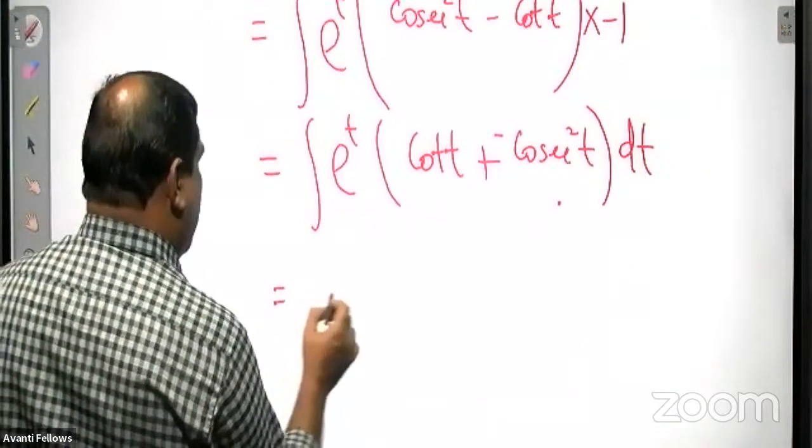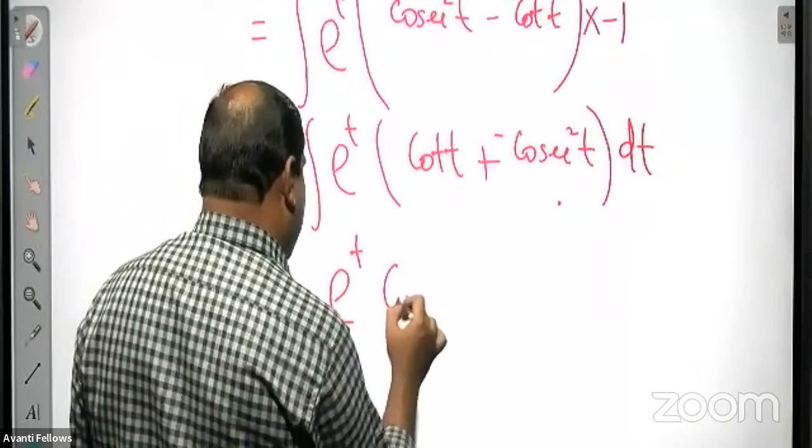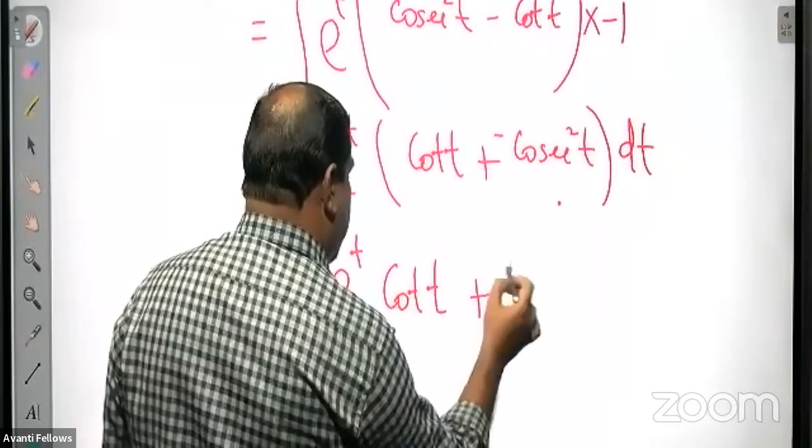So what is the answer? e raised to t into cot t, plus c.